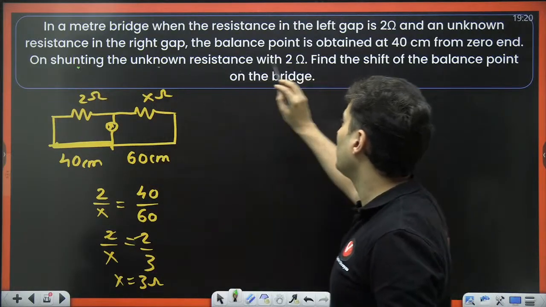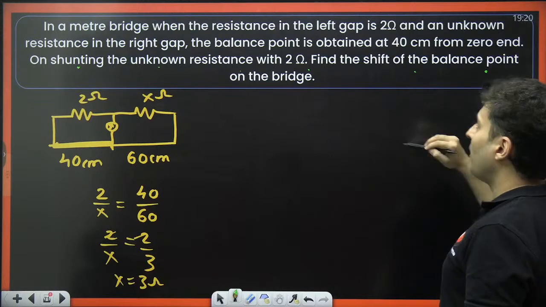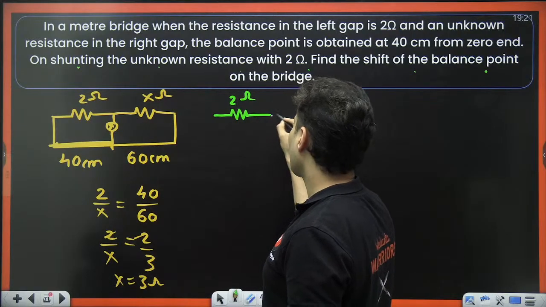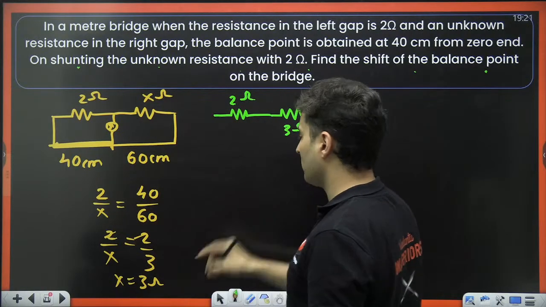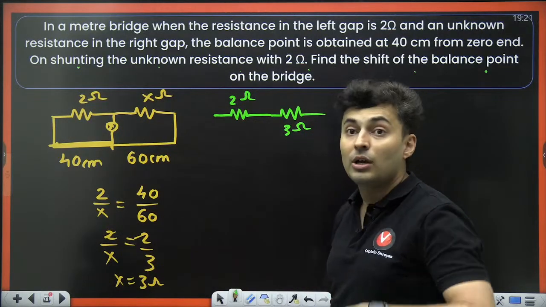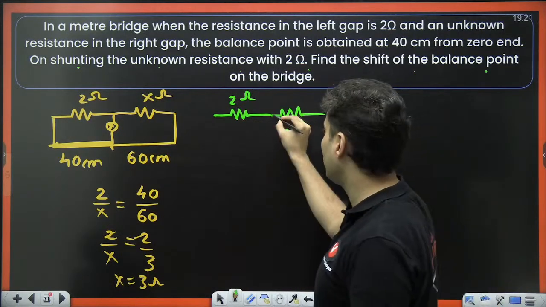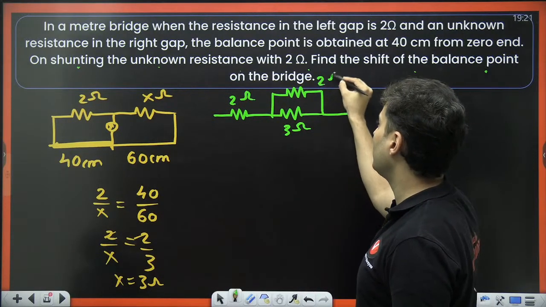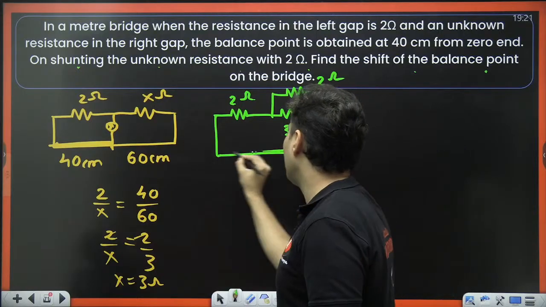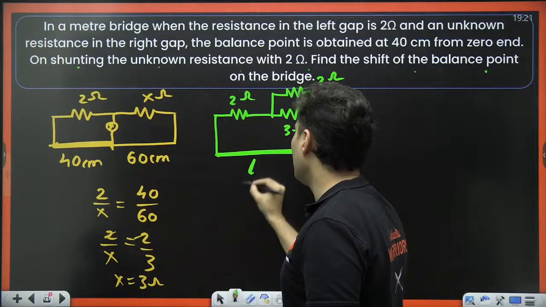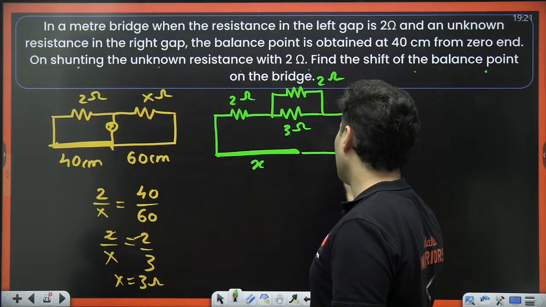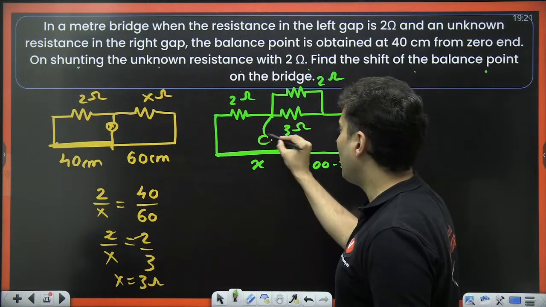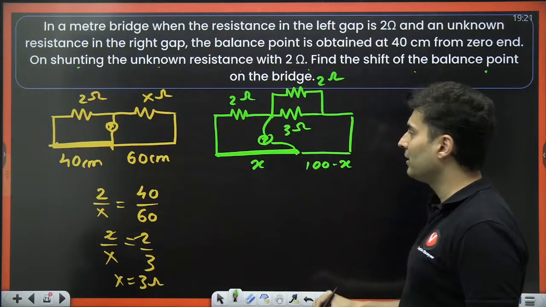On shunting the unknown resistance with 2 ohms, the shift of the balance point on the bridge is... Meaning, you take this 2 ohms as it is. The unknown resistance which was 3 ohms, you shunt it. Shunt it means put another resistor in parallel. That parallel resistance is itself 2 ohms. Then you might get a new length. Maybe I will call this x. So the remaining will be 100 minus x. When you again balance it, you might get a new length.